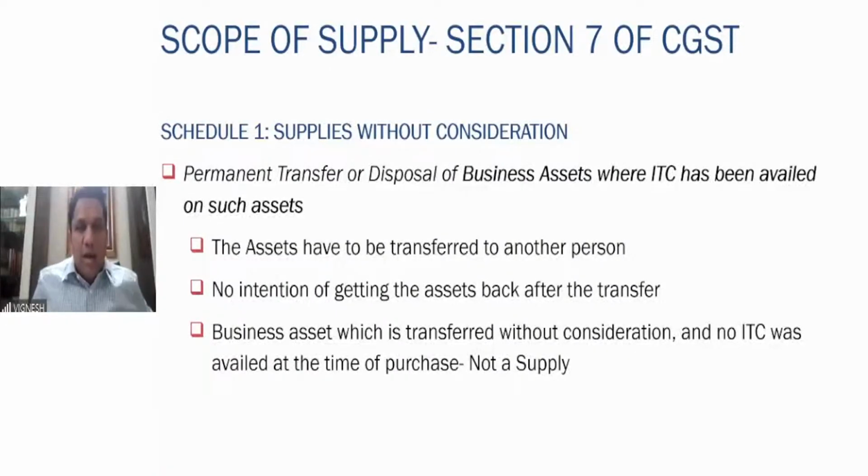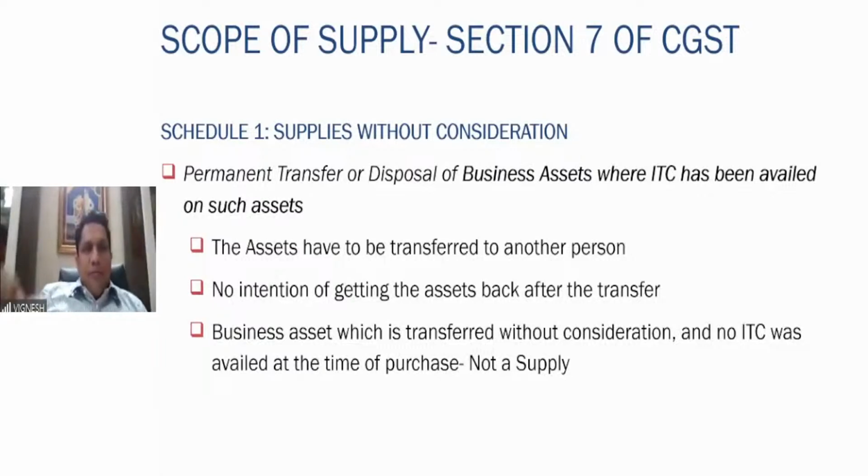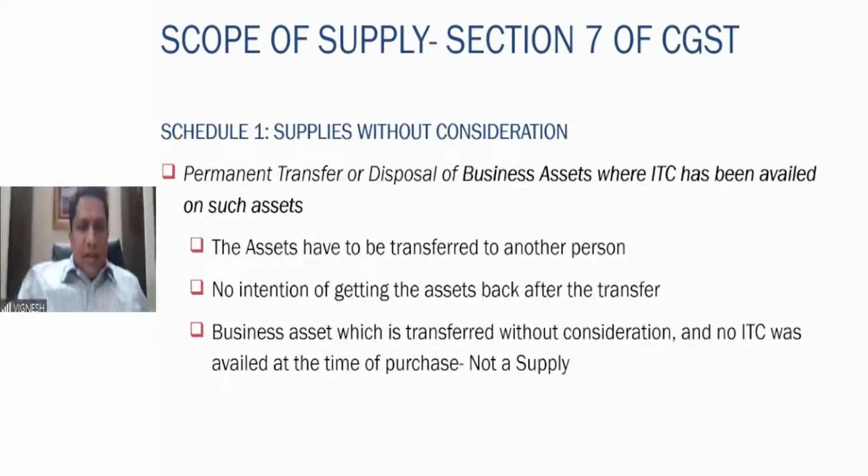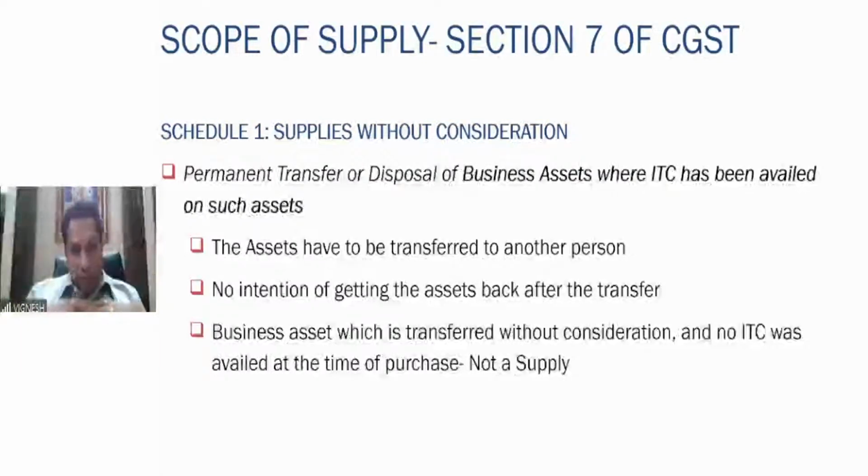Simple example here is motor car. Motor car is a blocked credit. In the input tax credit chapter, which I'm going to take for you, we shall look at section 17, which speaks about blocked credits. That is credits on which the input tax credit is not eligible. One of such items is a motor car. So if I purchase a motor car, the GST I pay on that motor car, I cannot claim as an input tax credit. So this motor car, after 3 to 4 years, I'm giving it to someone free of cost. No question of supply. We need not pay any GST. Why? Because ITC was not availed. That is why this line is very important: where ITC has been availed on such assets.